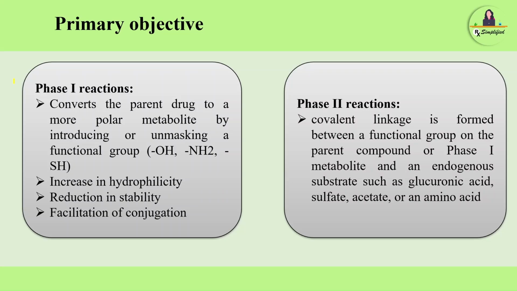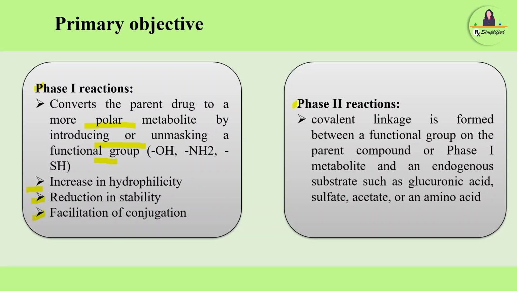So at first, let's discuss phase 1 reactions. What are the phase 1 metabolism reactions? As I have said earlier, phase 1 metabolism reaction is also known as functionalization reaction. What is the primary objective of phase 1 reaction? It converts the parent drug to a more polar metabolite by introducing or unmasking a functional group. That's why these are known as functionalization reactions. By this, drugs are converted into water soluble groups, with increase in hydrophilicity, reduction in stability, and facilitation of conjugation, meaning the drugs are involved in the phase 2 metabolism reaction.